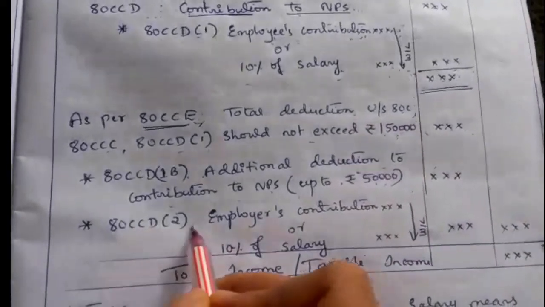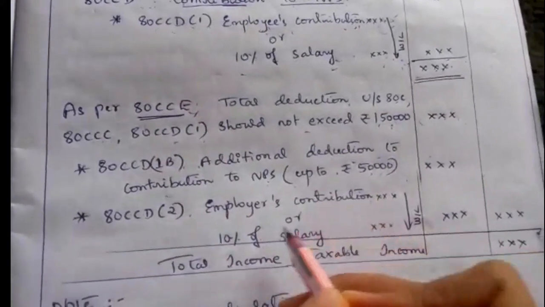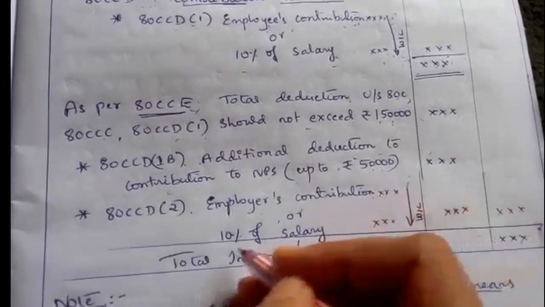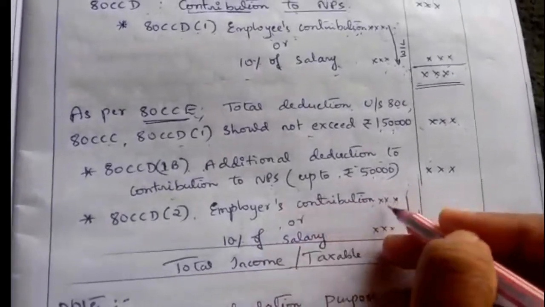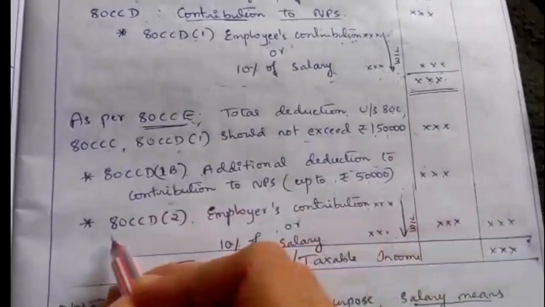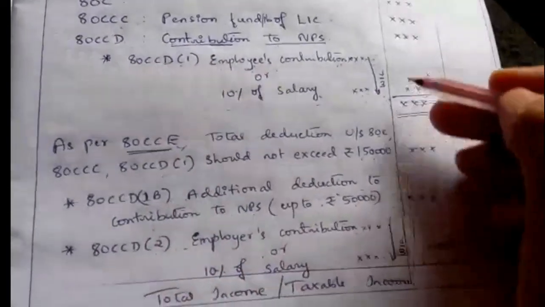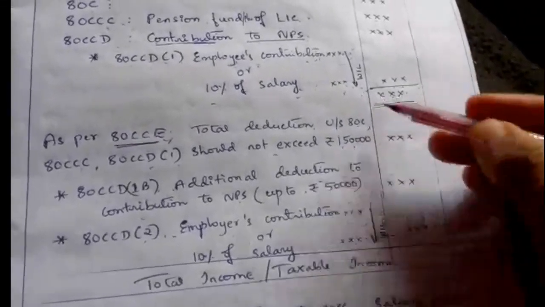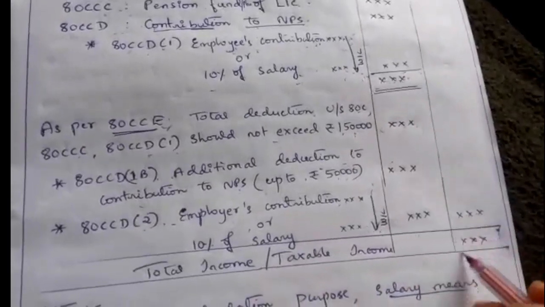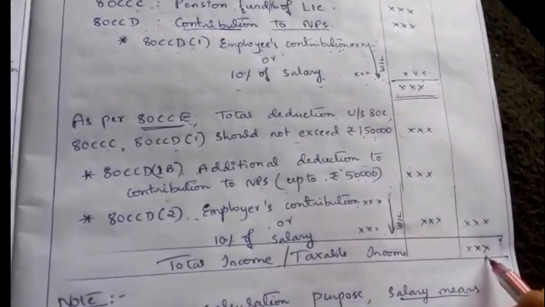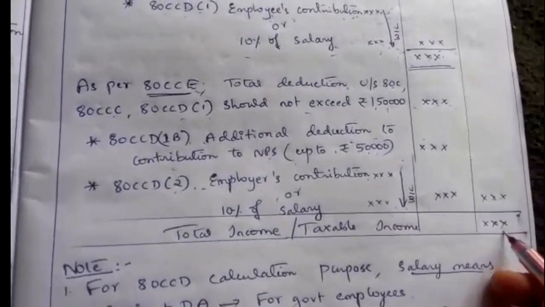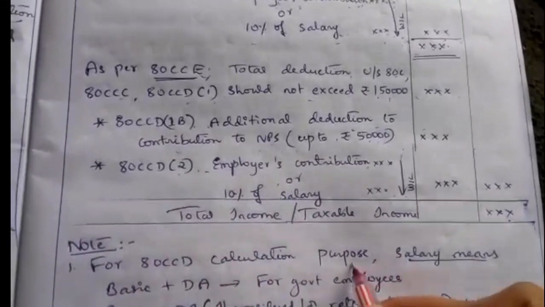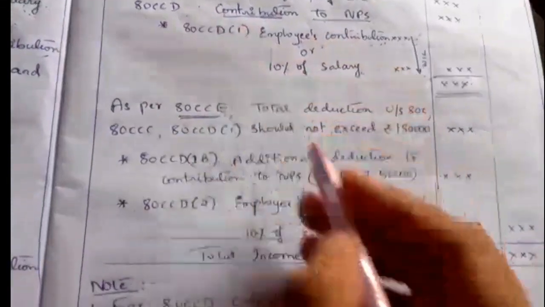Next, 80CCD(2) is for the employer's contribution or 10% of salary, whichever is less. Here, up to 10% of salary of the employer's contribution can be claimed as a deduction under section 80CCD(2). Totaling these we get the value, and from GTI if you deduct these deductions we will get total income or taxable income. On this income we have to compute the tax liability. So here I have given one note for 80CCD calculation purpose,